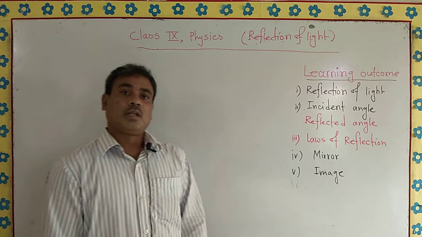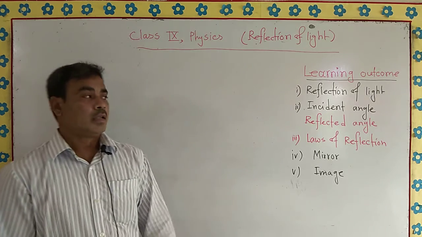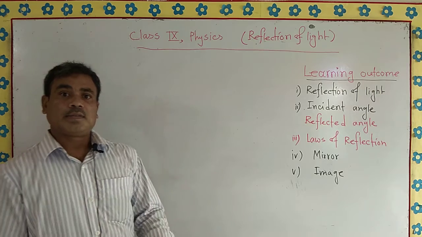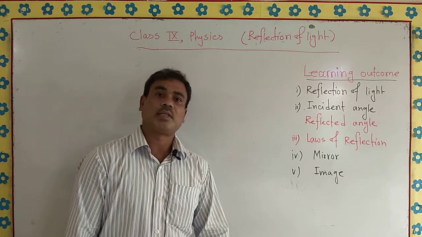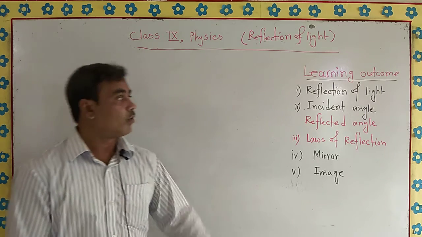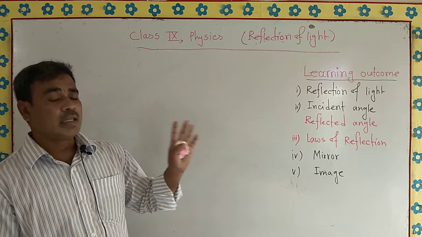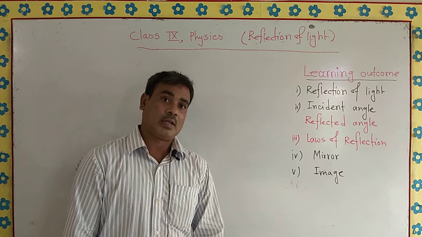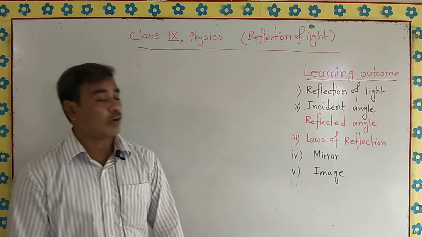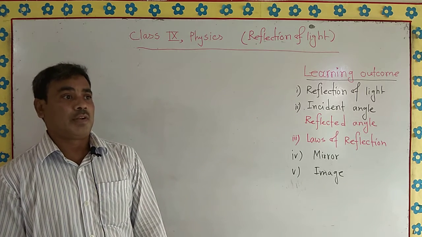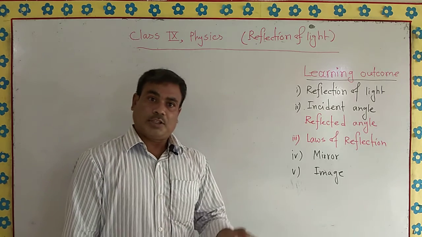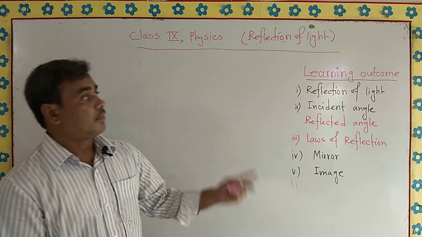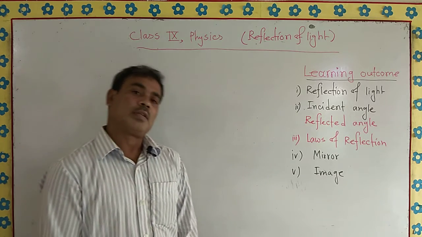reflection of light. So, coming back to the point: when light is sent from the first medium to the second medium, what happens? Three different phenomena occur. One of the major phenomena is reflection of light, and the other two are refraction and absorption. Today we will discuss only reflection, not the other two things.